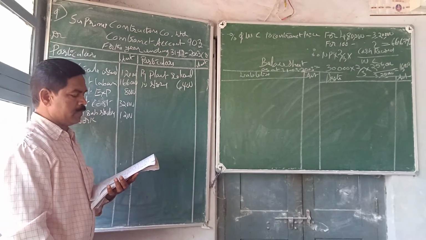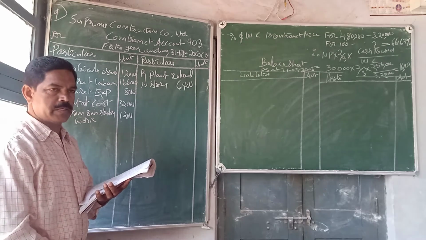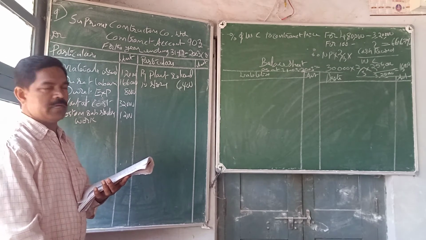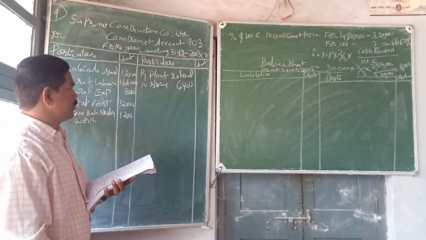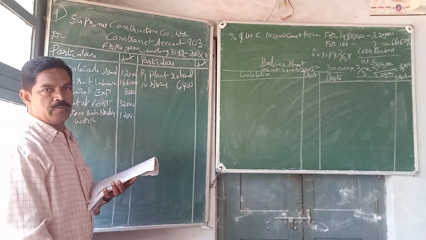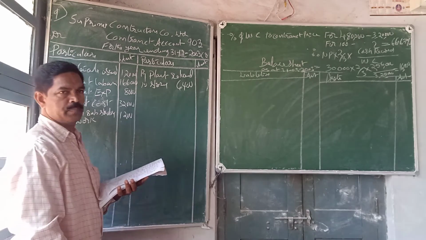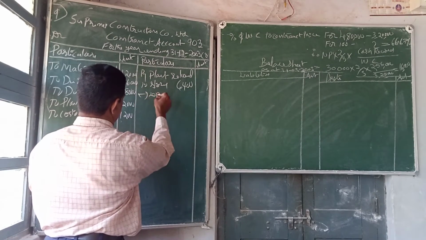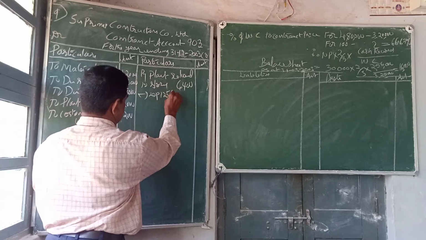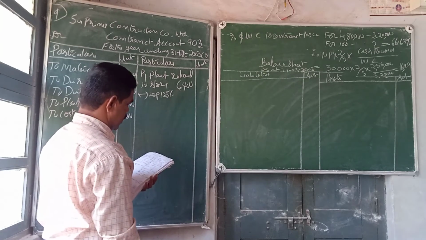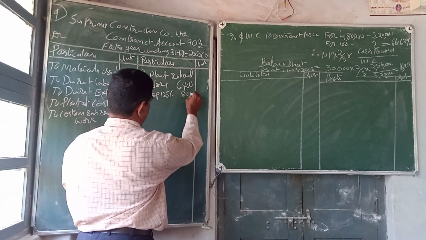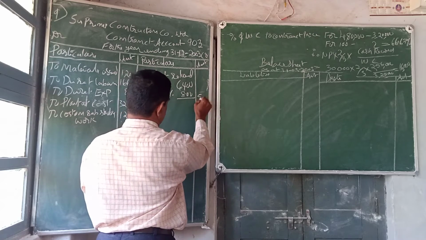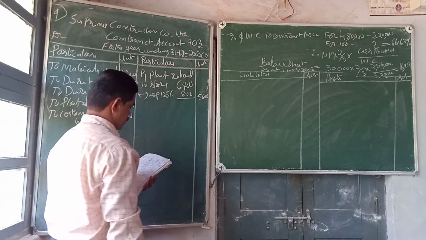Since the date of return is not given, we assume that it is returned at the end, and since the plant is returned at the end, we have to charge depreciation. Less depreciation, 12.5% of 6,400 is 800. Now cost of plant returned is 5,600.